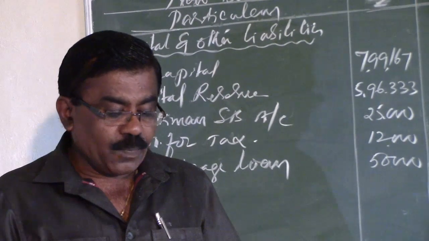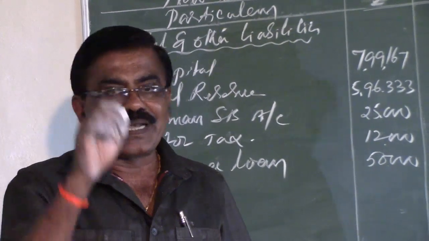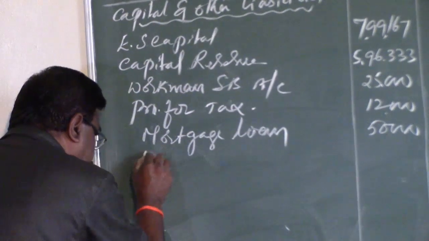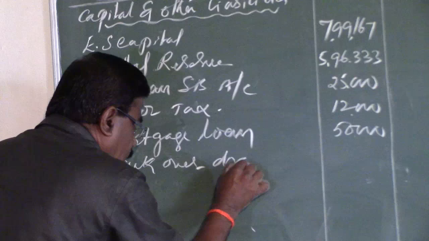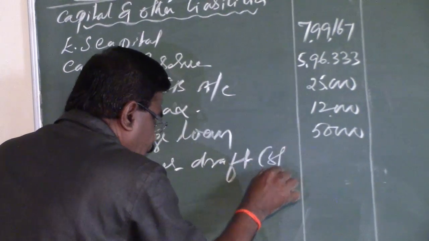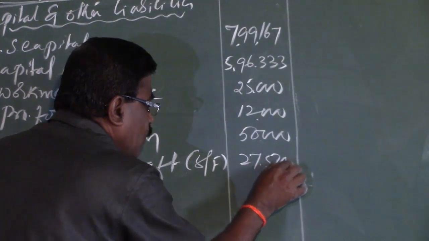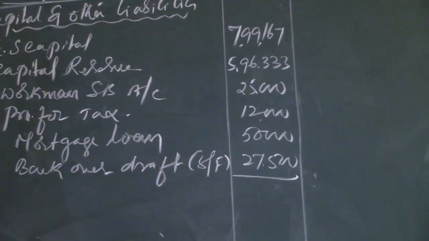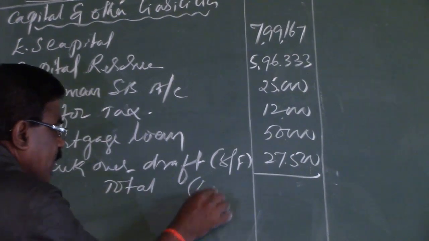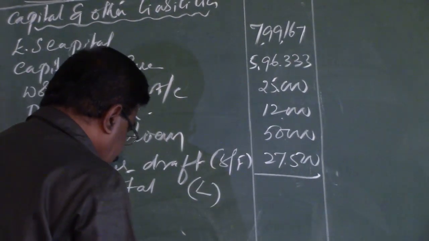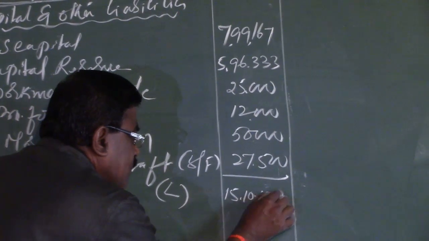The excess payment of rupees 27,500 is treated as bank overdraft, the balancing figure in the bank account. So that is the list of liabilities. The total of liabilities comes to rupees 15,10,000.